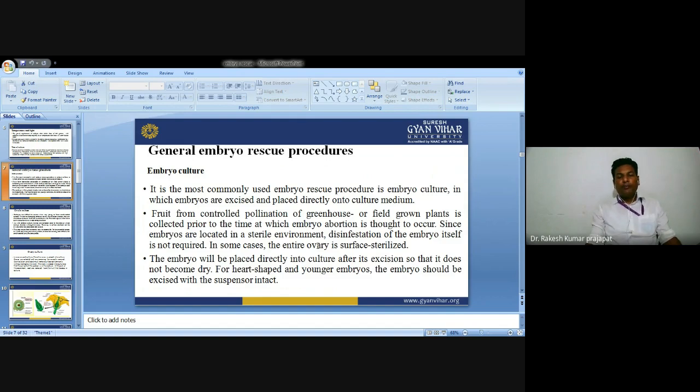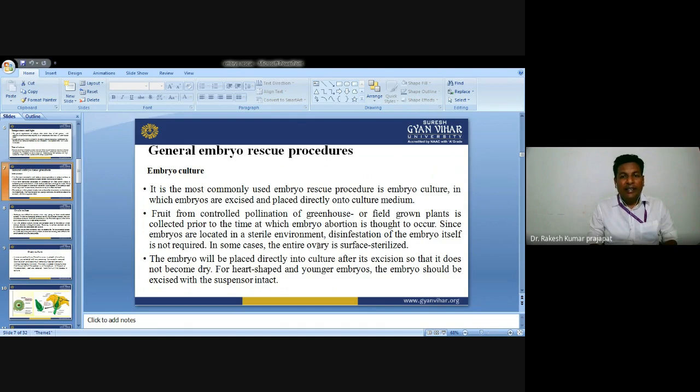So fruits from controlled pollinations, or fruits we develop under controlled conditions in the greenhouse or field, are collected prior to the time at which embryo abortion is thought to occur. Since embryos are located in a sterile environment, disinfestation of the embryo itself is not required.